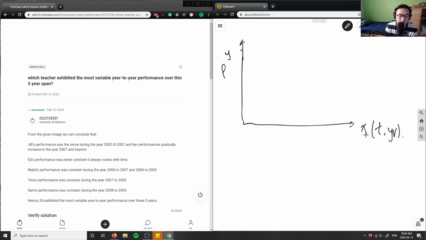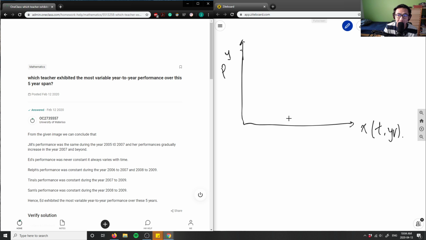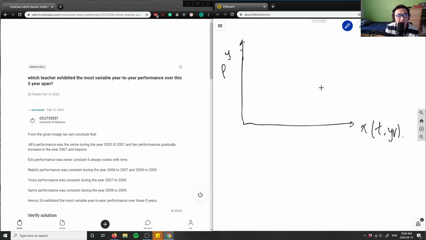Then they graphed something that described each teacher. There was Jill, Ed, Ralph, Tina, and Sam, so there are 5 different functions on these axes. I'm not going to draw them because I don't know what the graph actually says, but I'm going to say there are 5 functions: Jill's function, Ed's, Ralph's, Tina's, and Sam's. I'm going to show you an example.